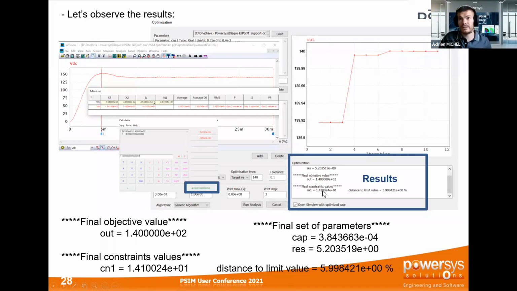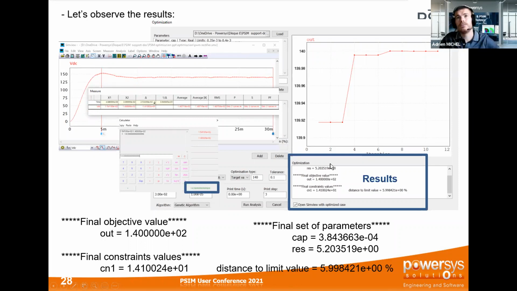So it is fine. The optimization has worked well. And this is just to show you that when I apply the calculation of the overshoot for my output voltage, I still obtain 14 volt, basically.